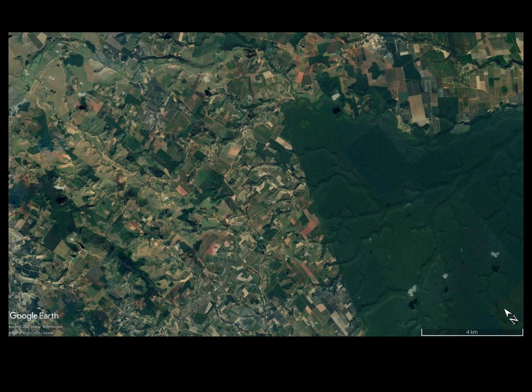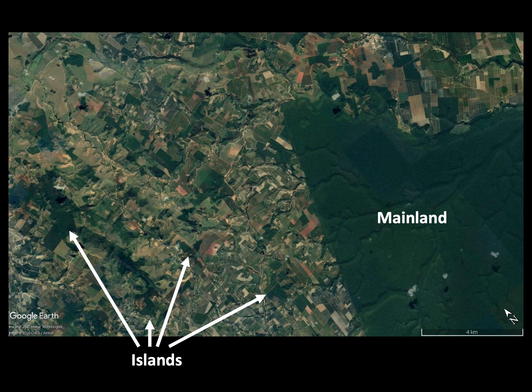In this image you can see an area of Brazil's Atlantic forest. There's a clear mainland area of forest on the right, and the little islands of remaining natural forest occur all around that mainland. I think there are two key points here that island biogeography theory can tell us about these islands of natural habitat.